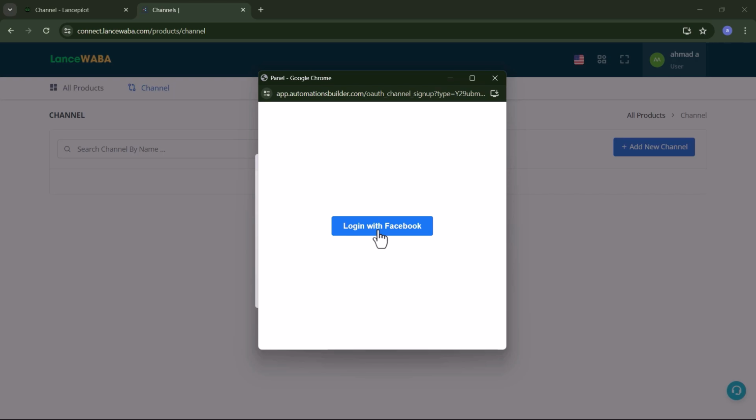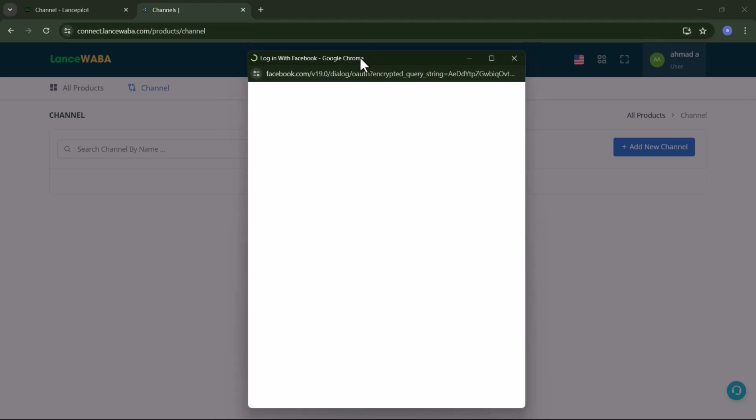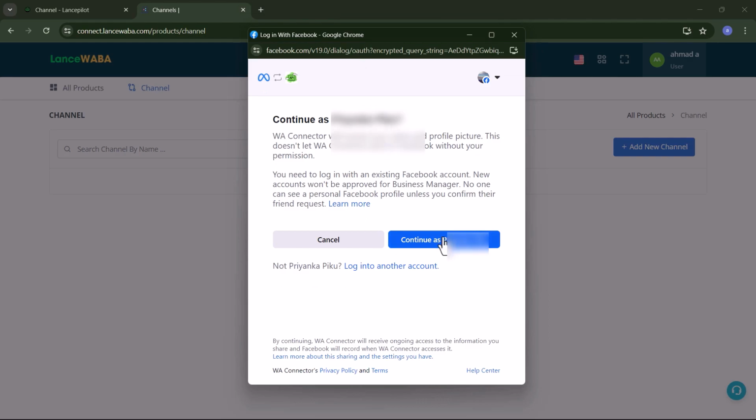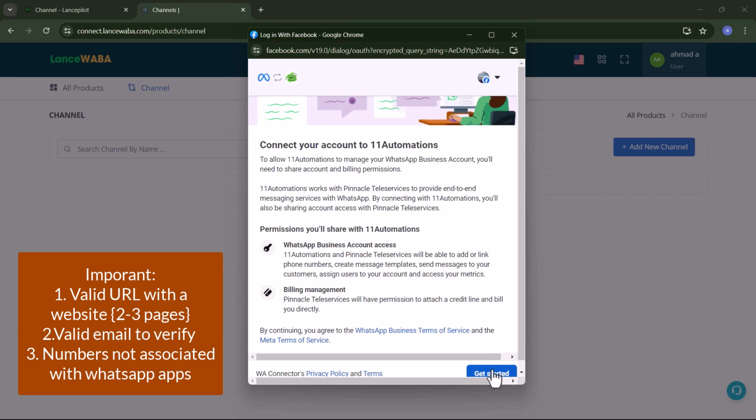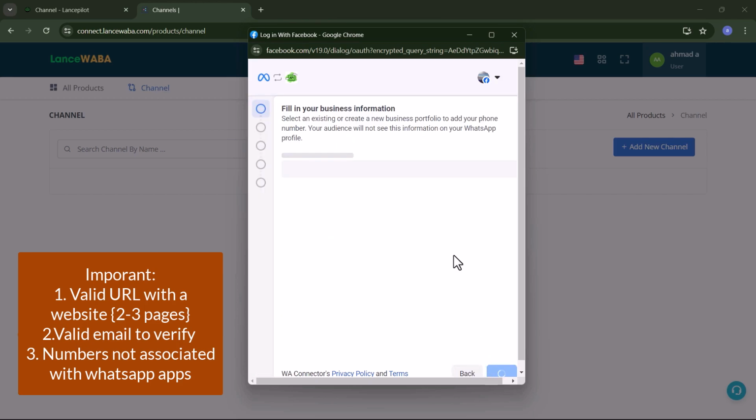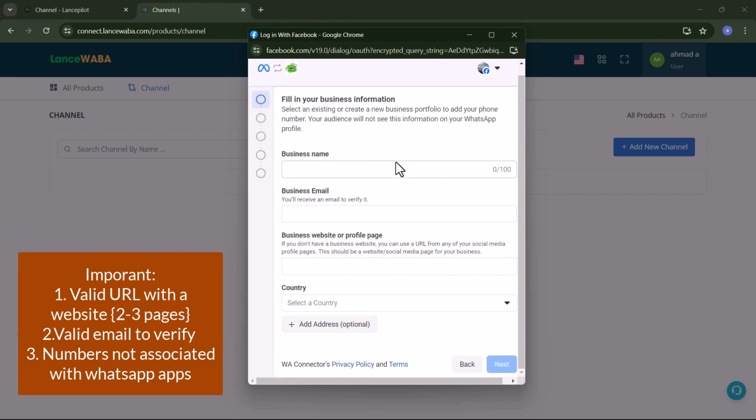Then you will need to log in with your Facebook. You need to click Get Started. Then you need to fill out your information to connect your number. So this is basically you are creating a business profile.